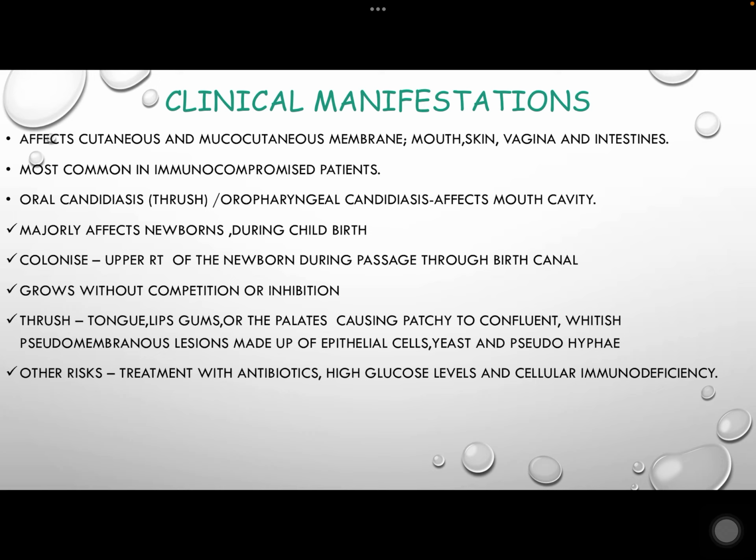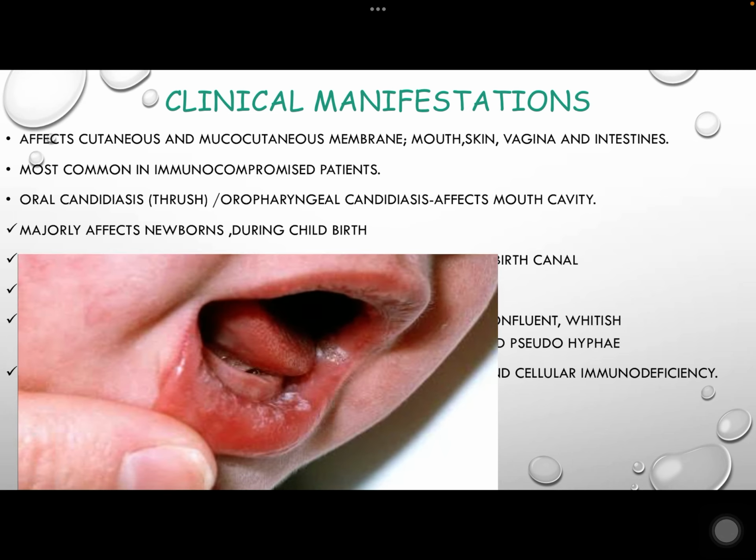Clinical manifestation of candidiasis. Candidiasis infection affects the cutaneous layer and the mucous membrane, which provides suitable conditions for growth. These manifestations affect the mouth, skin, vagina, and intestines. The most common types of candidiasis include cutaneous and mucosal candidiasis.